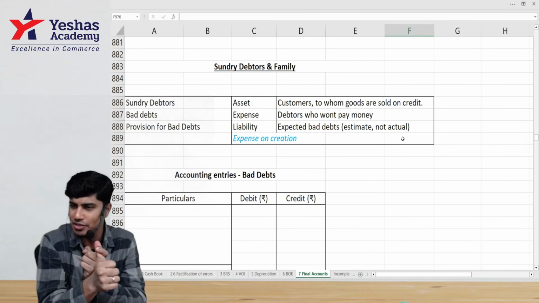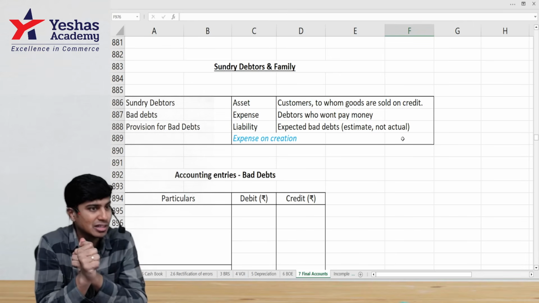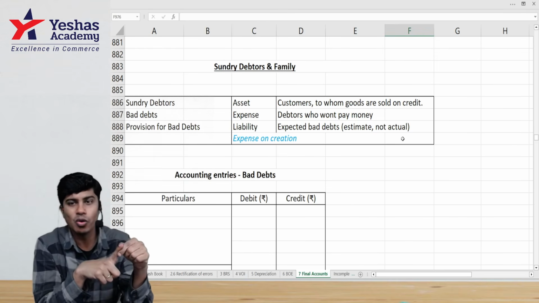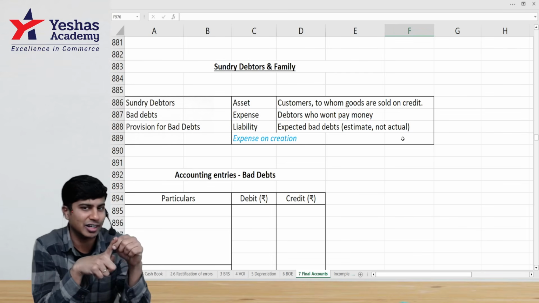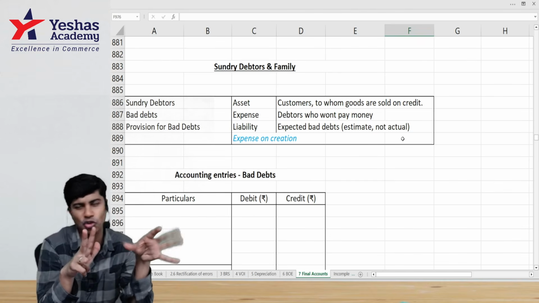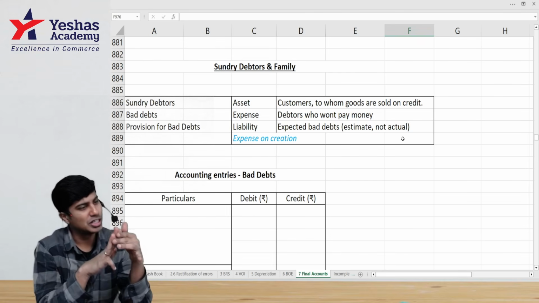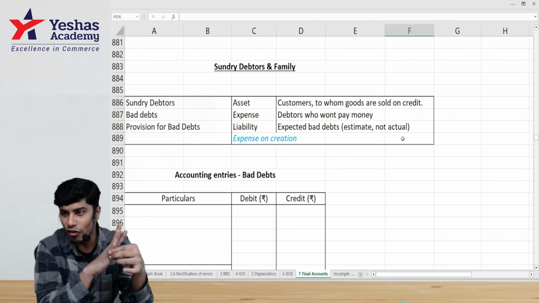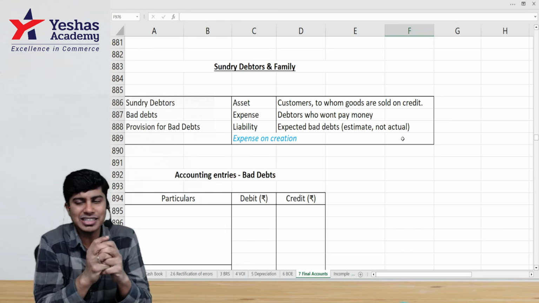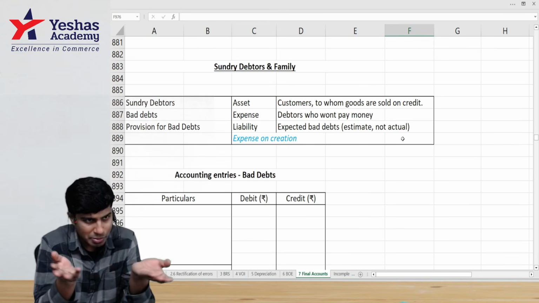One, the head of the family, which is Sundry debtors. Next, the most common character of the family, bad debts. And you also have the most interesting character of the family, provision for bad debts. You also have some guest characters like provision for discount, recovery of bad debts, sometimes provision written off also. And in this discussion, we'll see the entire logic behind this.